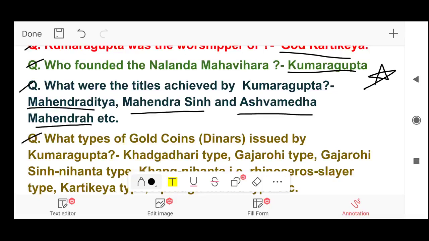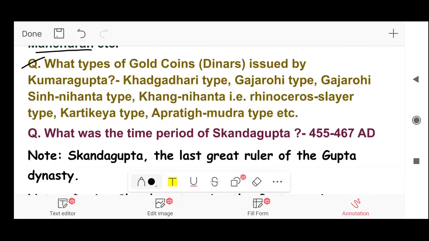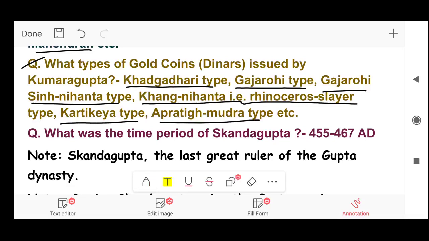Next, what types of gold coins, dinars, were issued by Kumar Gupta? Answer: The types were Khadgagrahi type, Gajarohi type, Gajarohi Simha Nihanta type, Khadga Nihanta, that is rhinoceros slayer type, Kartikeya type, and Apratigha Mudra type. Next, what was the time period of Skand Gupta?